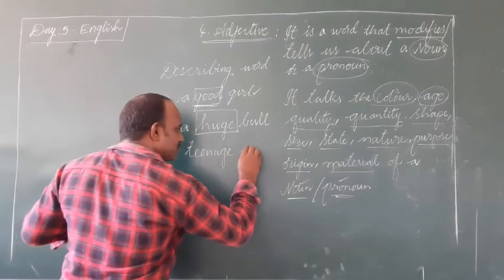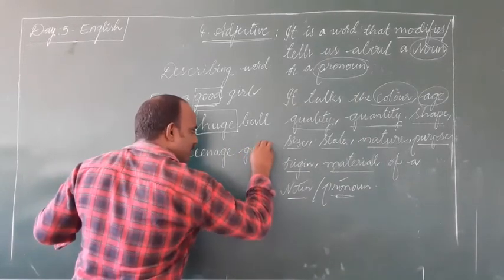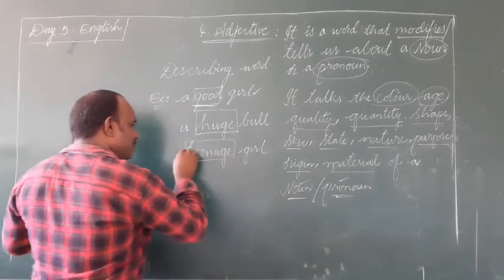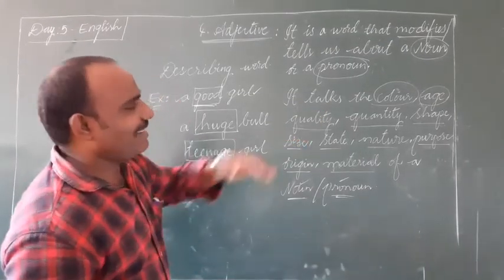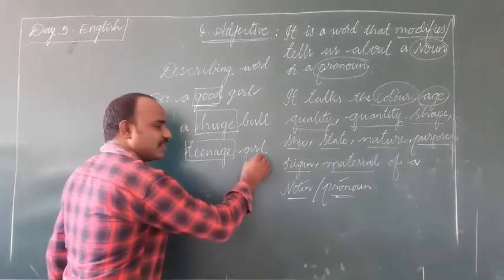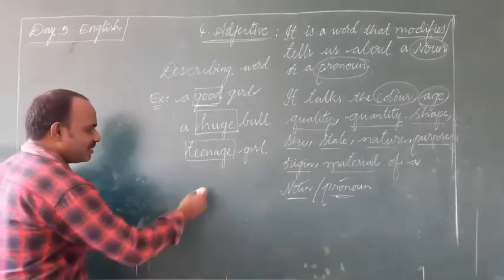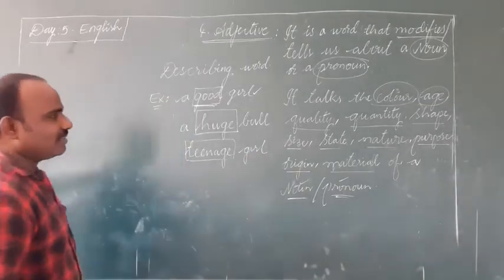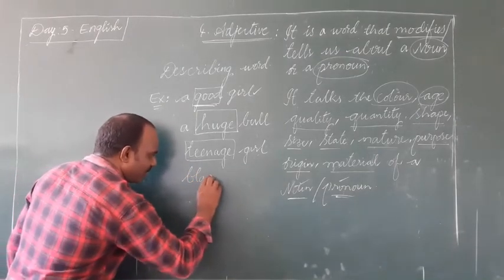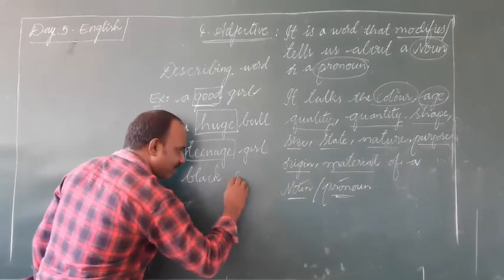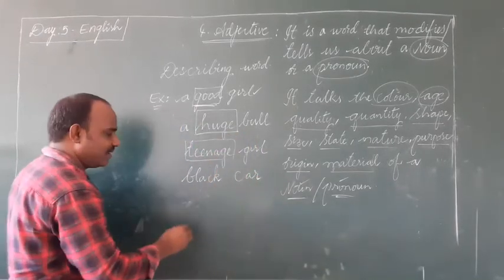One more, teenage girl. Look at this one, teenage girl. Teenage talks about, of course, the age of the noun girl. See, these are some of the examples. Black car, for example. Look at this word.